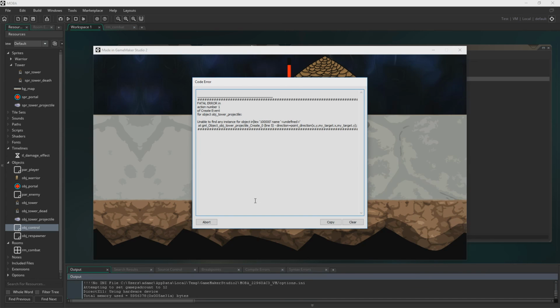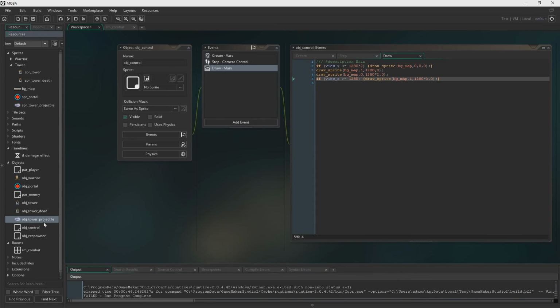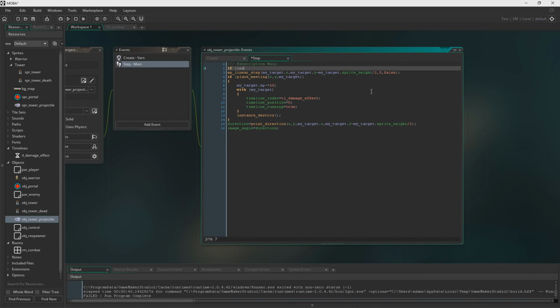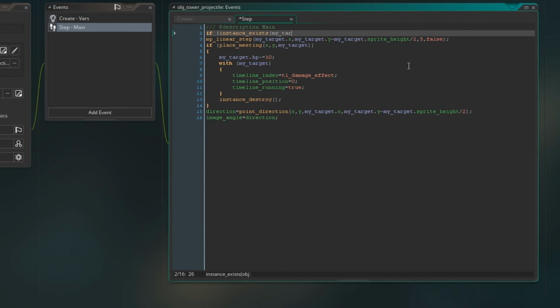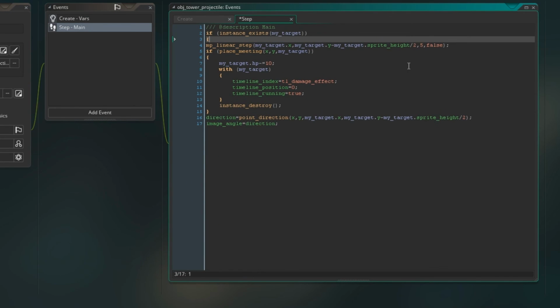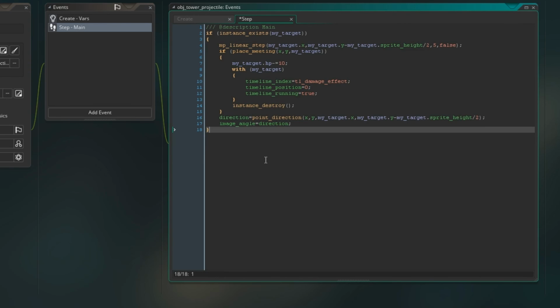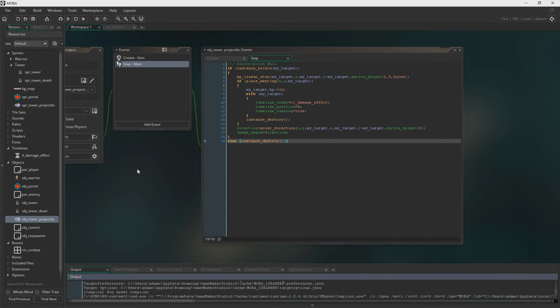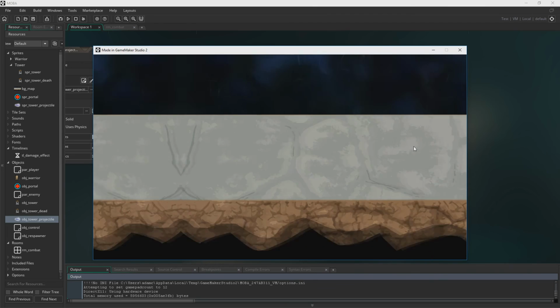Oh, because in Tower Projectile, it's obviously trying to attack us again and we no longer exist. So we need to just say in here, if instance exists, my target, and then put all of that in there. Now it should work. Else, if it doesn't exist, just destroy. Wow, that was a nice little fail there. So let's see if this works. Spoiler, now it works.